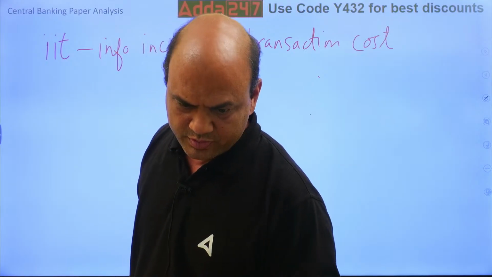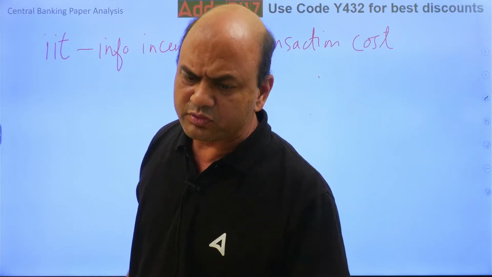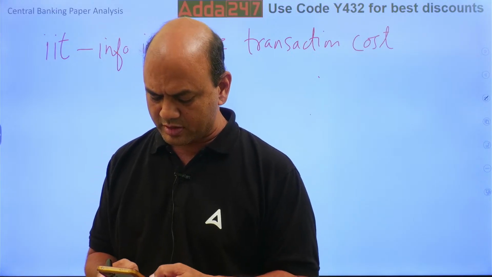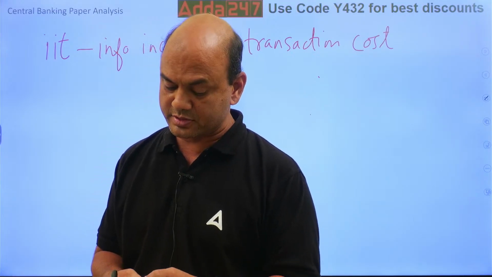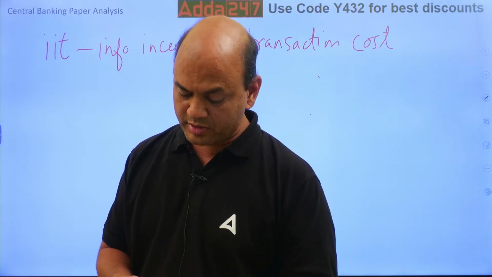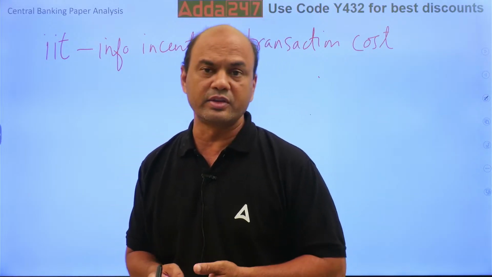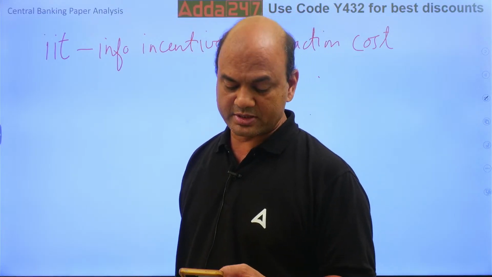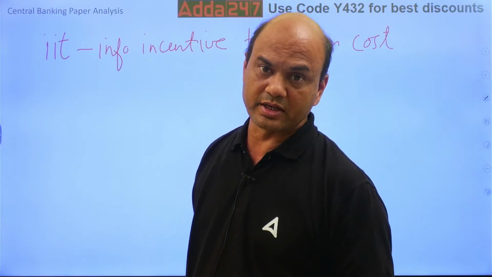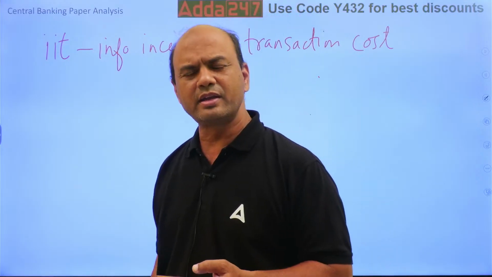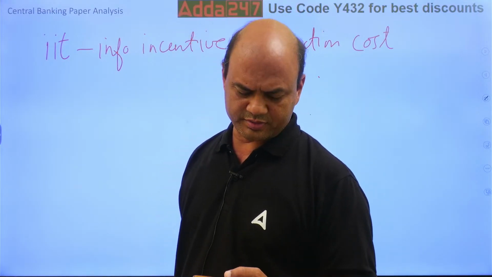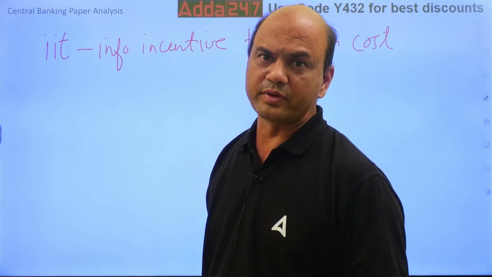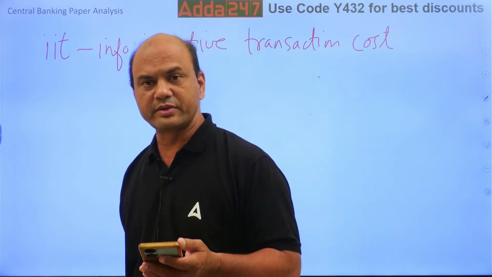Then what was the next question? CAMELS, already told you. Anyone knows the full form of CAMELS? Because you will definitely get a question on CAMELS again in this batch also. Anyone knows the full form? Capital adequacy, asset quality, M is for management, E is for earnings, L is liquidity, and S is sensitivity.